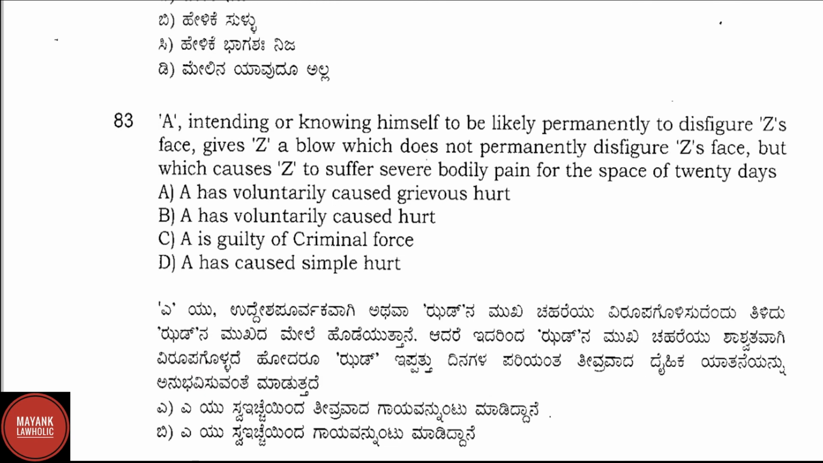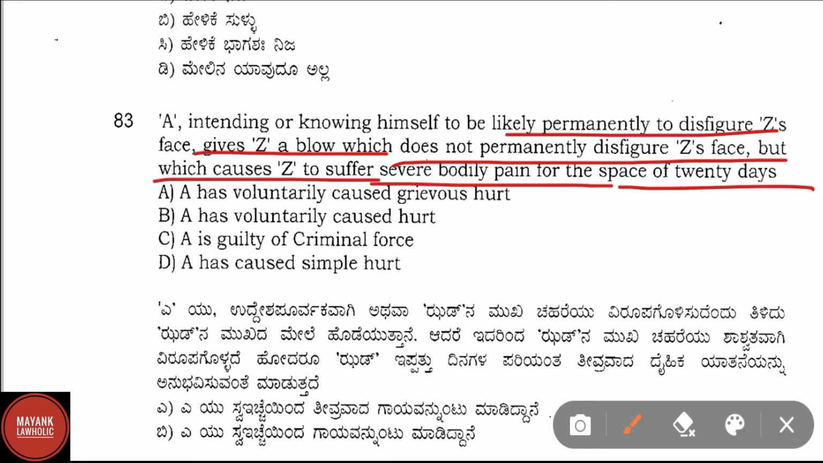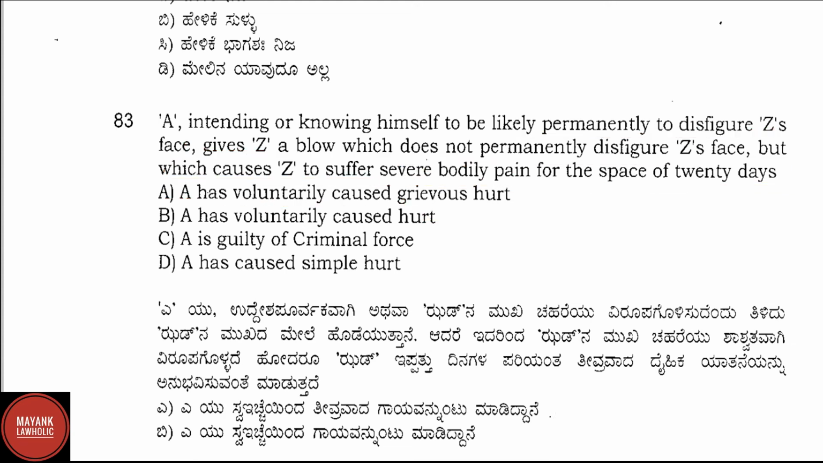Question number 83. A intending or knowing himself to be likely permanently to disfigure Z's face gives Z a blow which does not permanently disfigure Z's face, but which causes Z to suffer severe bodily pain for the space of 20 days. Option A, has voluntarily caused grievous hurt. Option B, has voluntarily caused hurt. Option C, A is guilty of criminal force, and option D, A is caused of simple hurt. Here correct answer obviously is A. A has caused grievous hurt.